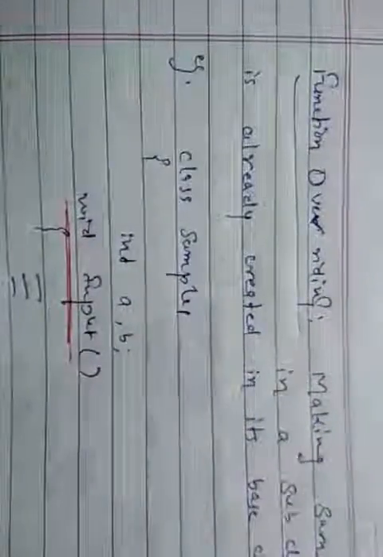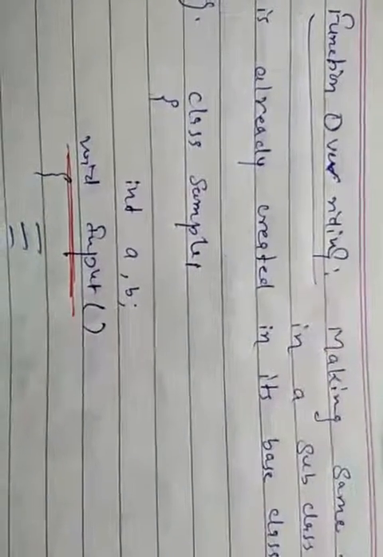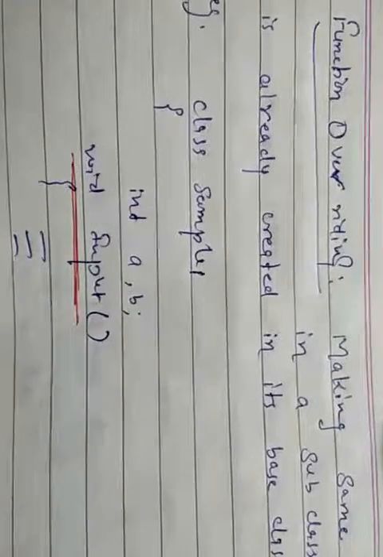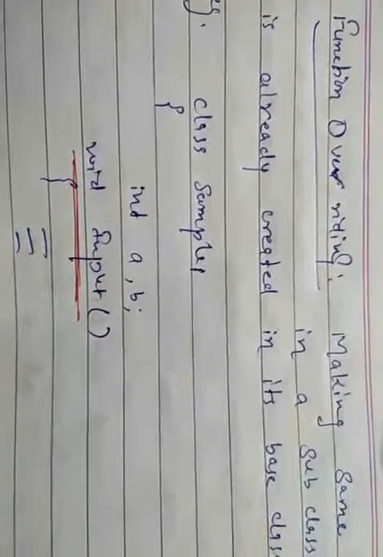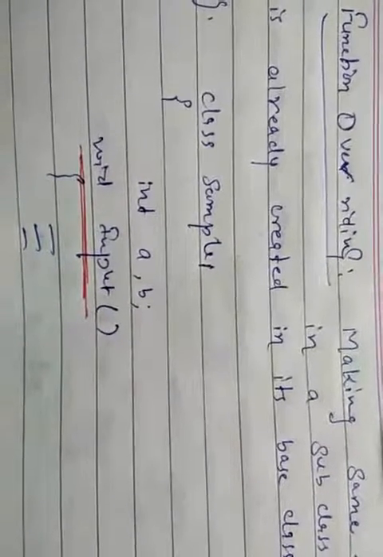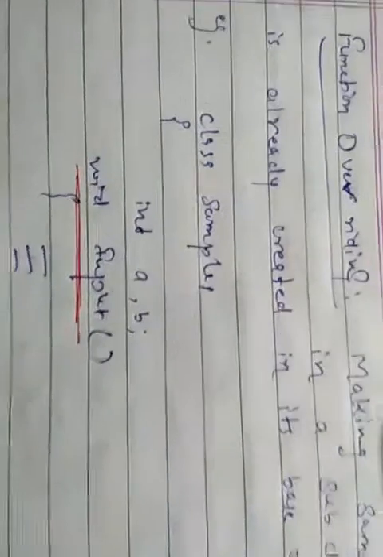And the next topic is function overriding. Function overriding is a topic of inheritance in which we are creating a function in a subclass which is already defined in its base class. So the prototype of the function will be the same, but the internal programming will be different.